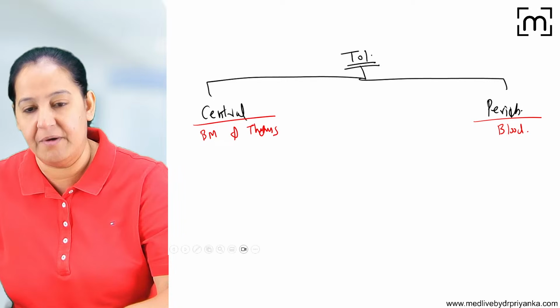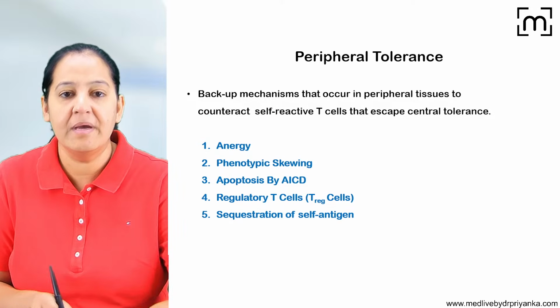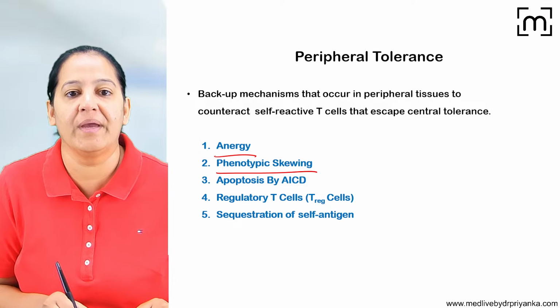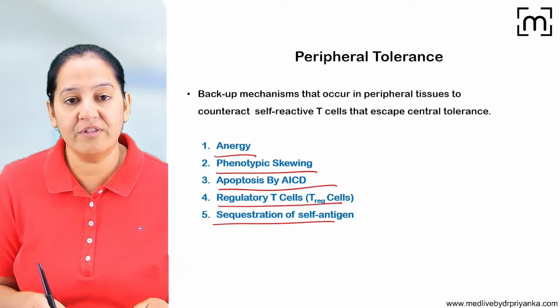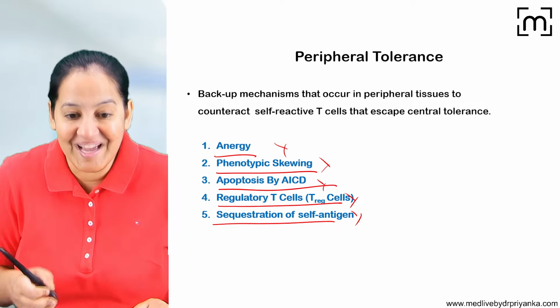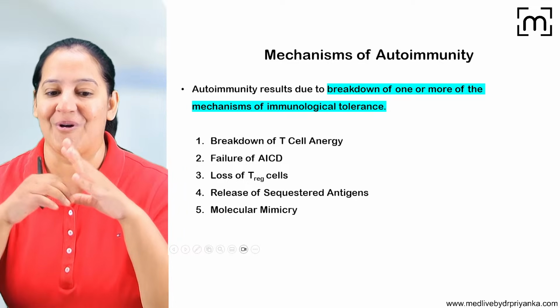There are 5 mechanisms of the peripheral tolerance. What are those? 1, 2, 3, 4, 5. Anergy, phenotypic skewing, apoptosis by AICD, regulatory T cells, and sequestration. Now, if there is a breach in any of them, that is autoimmunity. So what is autoimmunity? Let's start the topic autoimmunity.